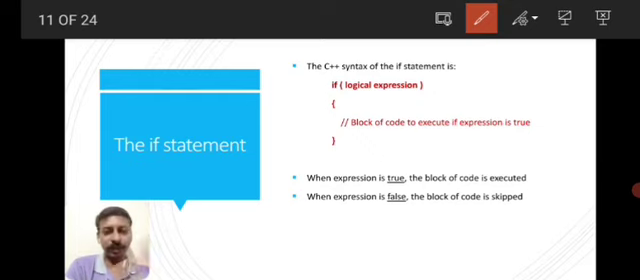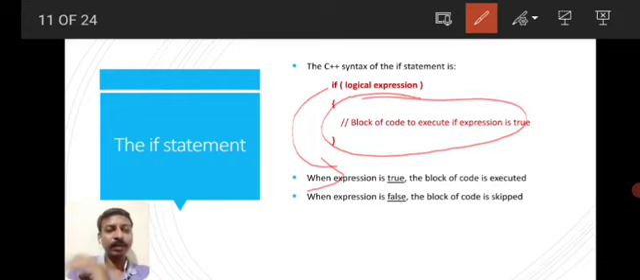Otherwise means if false. If the expression is false, then it will skip to the next line after the closing curly brace. That means nothing inside the curly brace will be executed. If the condition is not satisfied, the code inside the curly braces will not get executed. It will be skipped.